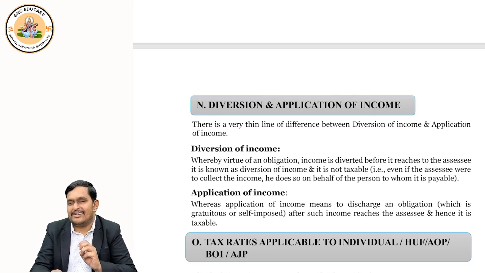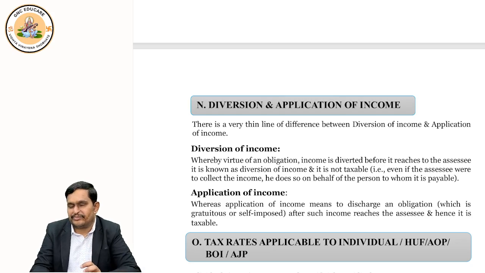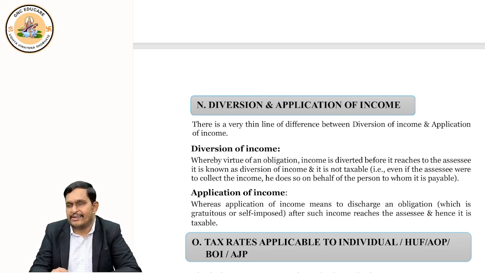Diversion is different. Diversion is where you don't get the income itself. Suppose, for example, you have to receive some money, but you did not receive it, and you asked the payer to pay it to some other person. It happens, no? In friendship also it happens, in business also it happens.